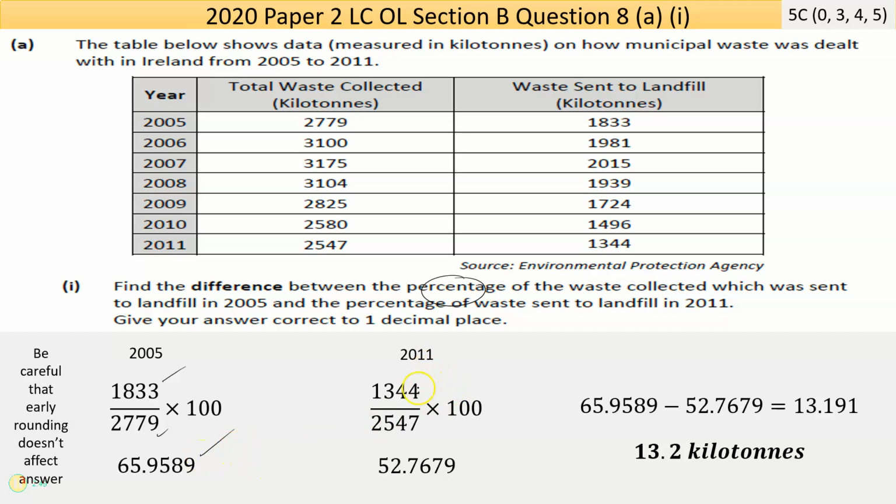Then the next one, 2011, same thing. I'm getting the 1344 amount divided by the total, and multiplying that by 100. That comes out with this figure. Now it says the difference between, so I subtract them. I need a positive difference, so I got 13.191, which when I rounded to one decimal place, this is the number that matters, the next number goes up by 1. And I got 13.2, and the units are kilotons. So it's a grand question once you get over the language in here. And the language in here, look, it could be challenging.